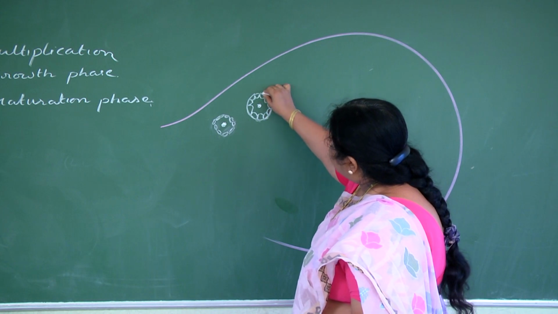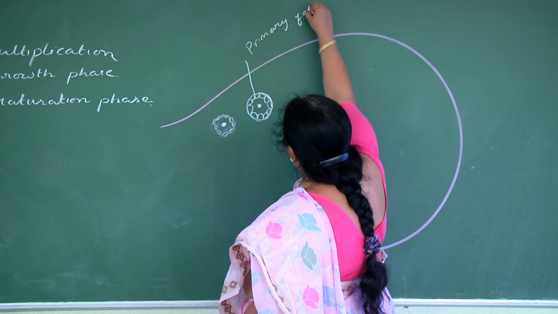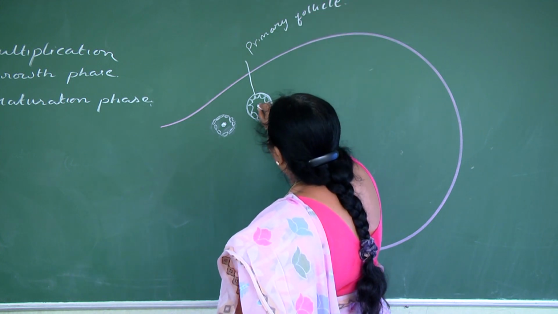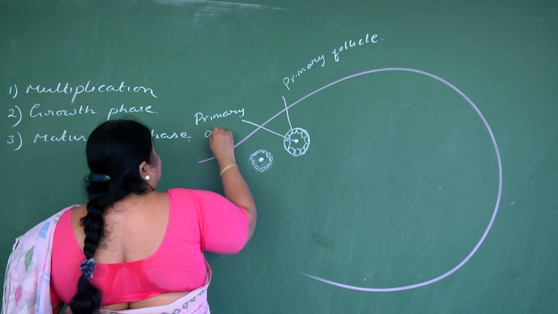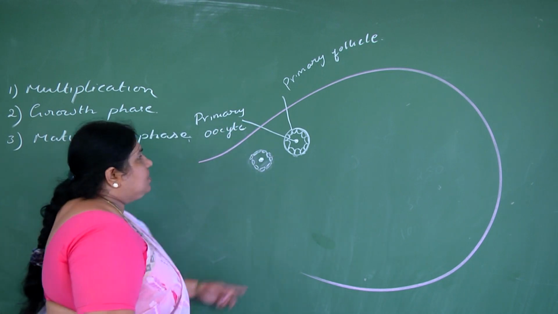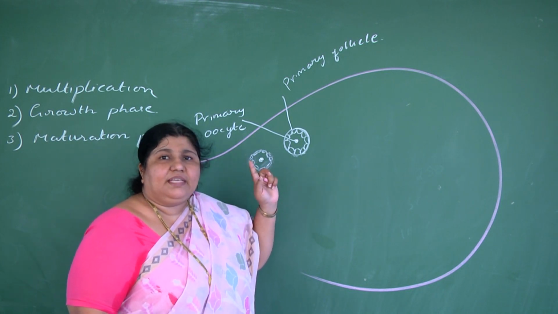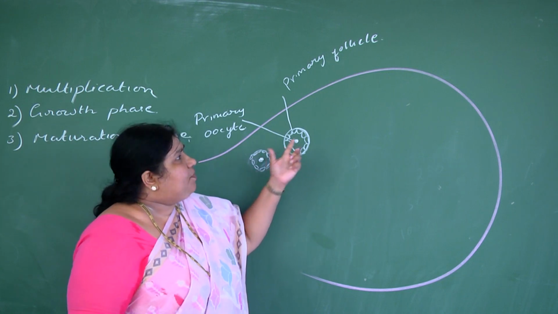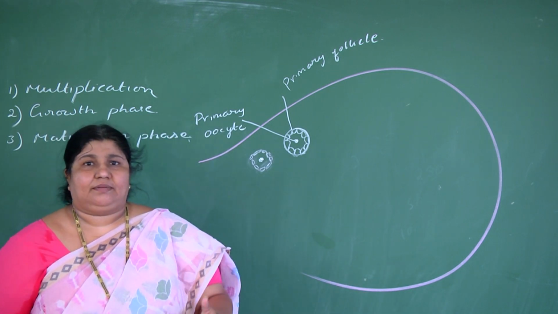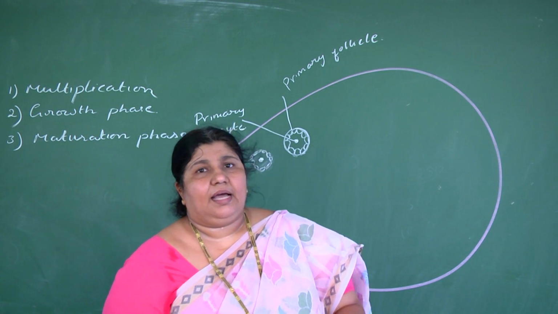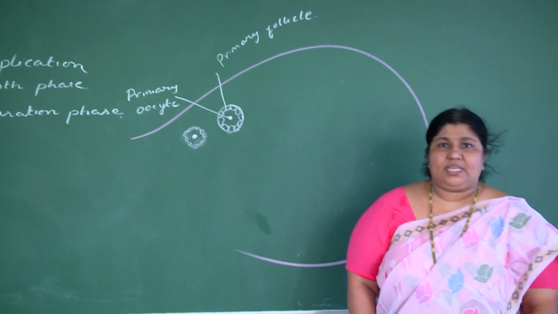Can you understand, children? Now this is a primary follicle. Inside the primary follicle, what is present? The primary oocyte is present. Is the primary oocyte haploid or diploid? It is diploid, with halted prophase 1. Many such primary oocytes are present in the fetal ovary at the time of birth. So at the time of birth, the baby has a number of such primary oocytes.